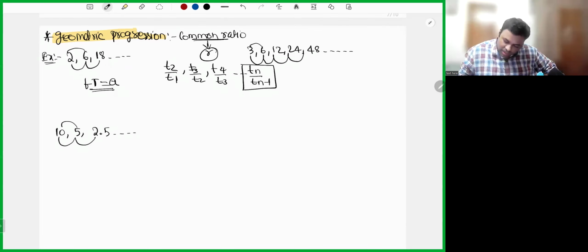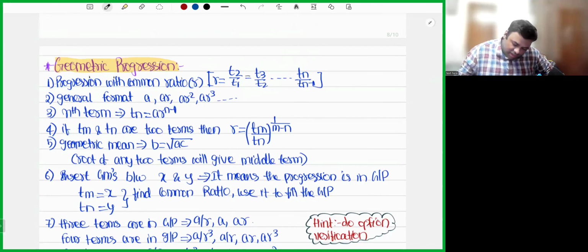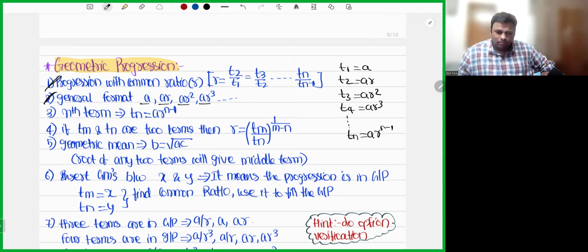Now, if you want the progression with common ratio, the general format will be A, AR, AR square, AR cube, and so on. That is, the first term is A, the second term is AR, the third term is AR square, the fourth term is AR cube, and so on. The nth term is A into R power n minus 1. Simple one.